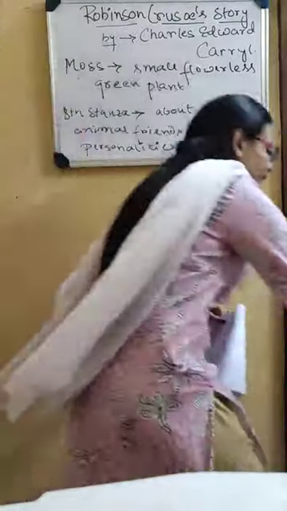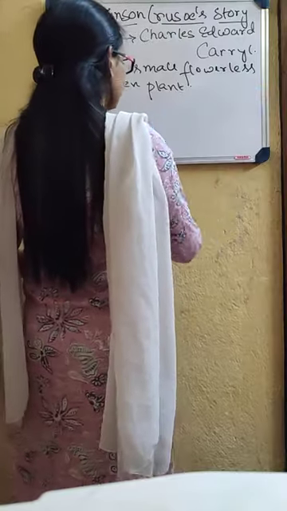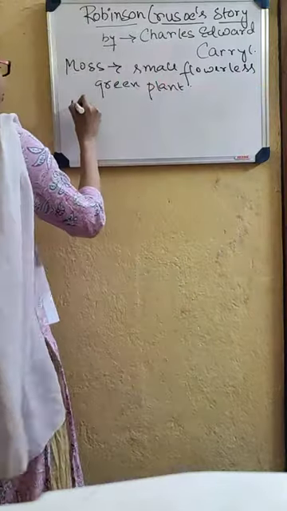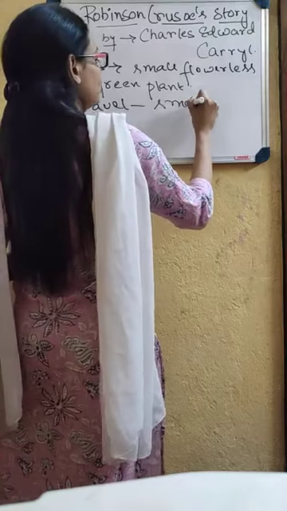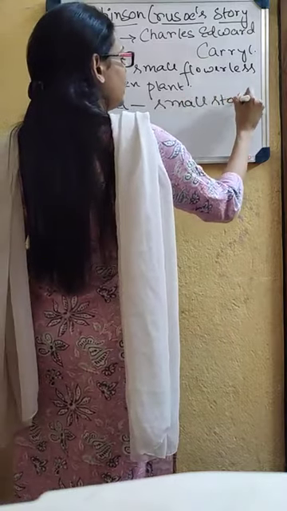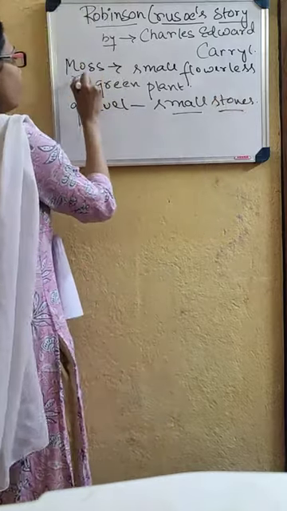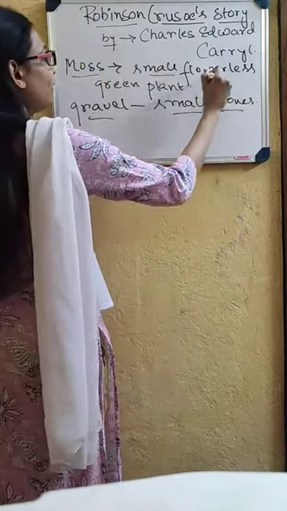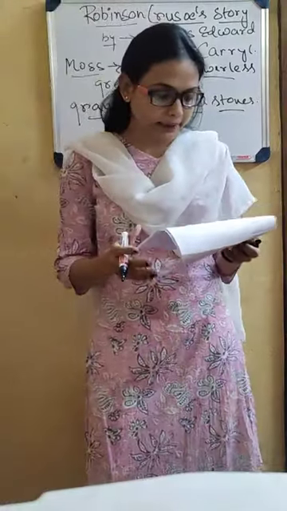What is the meaning of gravel? Gravel means small stones. So he used to pick up small stones and moss, that is small flowerless green plants, from the island.